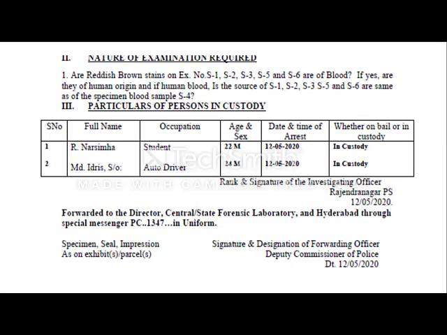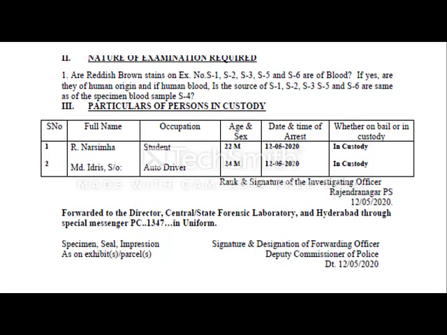Now the particulars of the person in custody is also relevant. How many people were there involved in the crime, and what are their age and sex, and of course the date of arrest, and whether they are on bail or custody. These details will be relevant, because if somebody is on bail and he is likely to go on bail, the report has to be submitted within that period. So for that sake it is relevant.